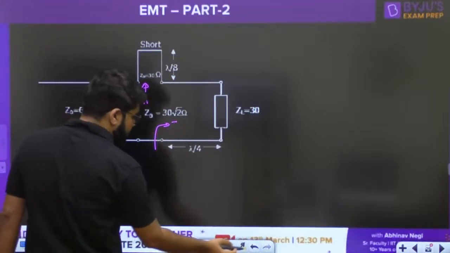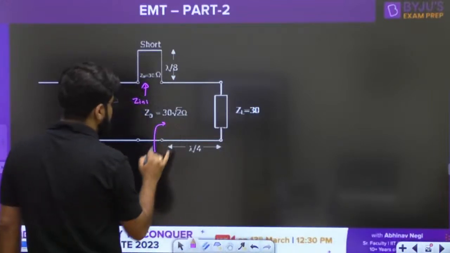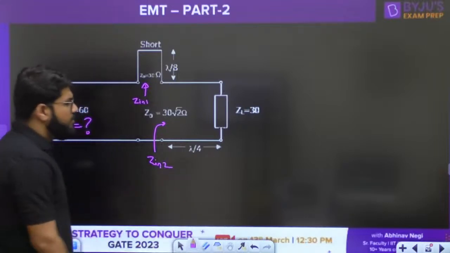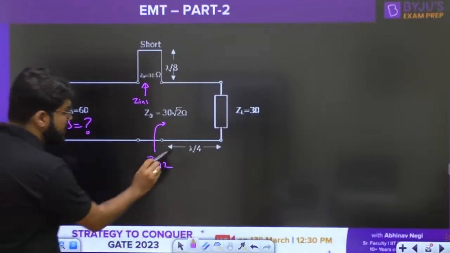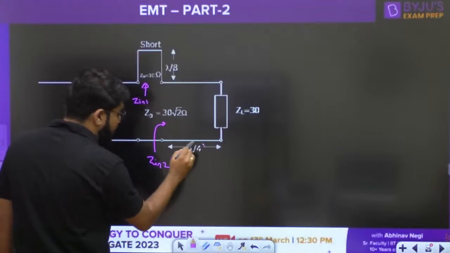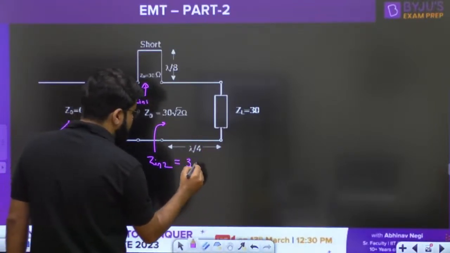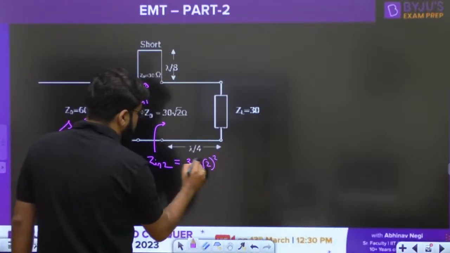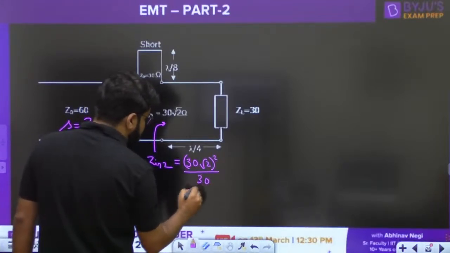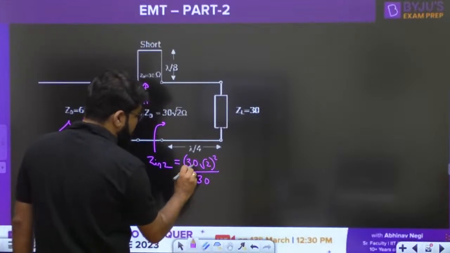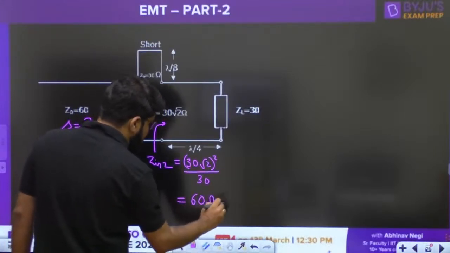Let us say the impedance seen here is Zn2. First calculate both of them. What should be the Zn2? Because it is length lambda by 4, it is given by Z0 square divided by ZL: 30 root 2 whole square divided by 30, that is 30 into 2, 60. So this part is 60 ohm.